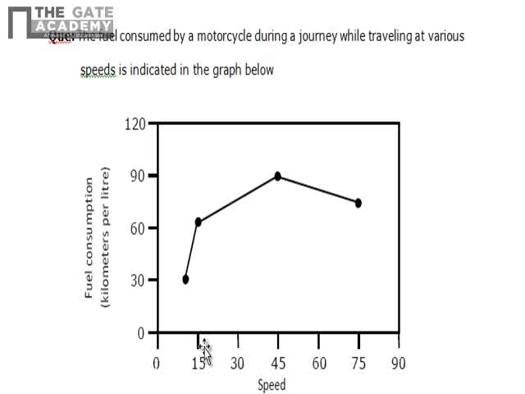Suppose speed is 15, then the fuel consumption is 60 kilometers in 1 liter. Suppose the speed is 75, then nearly 75 kilometers per liter.